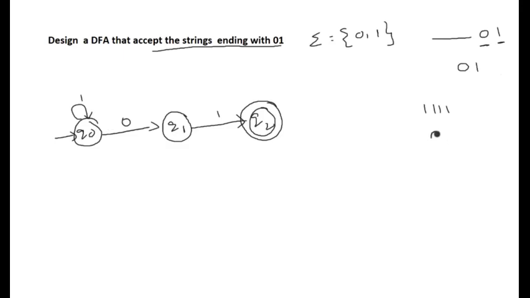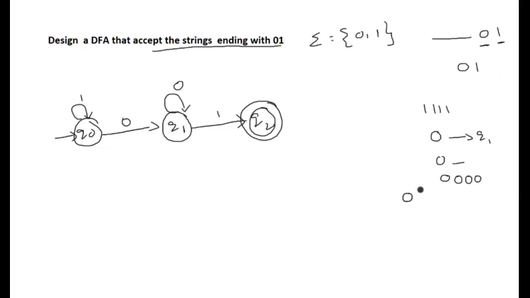Suppose 0 is seen, it is in the state Q1, so it is expecting 1 after that. And suppose after 0, if it has seen some more zeros, it should be in the same state and expecting 1 after that. So here we can design Q1 on 0 with a loop.